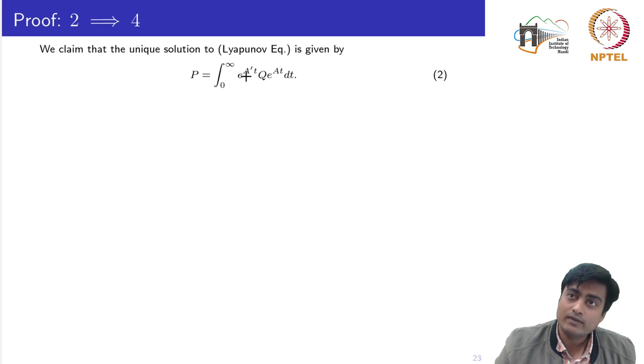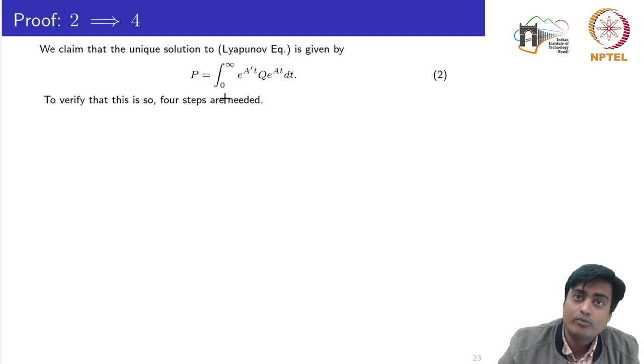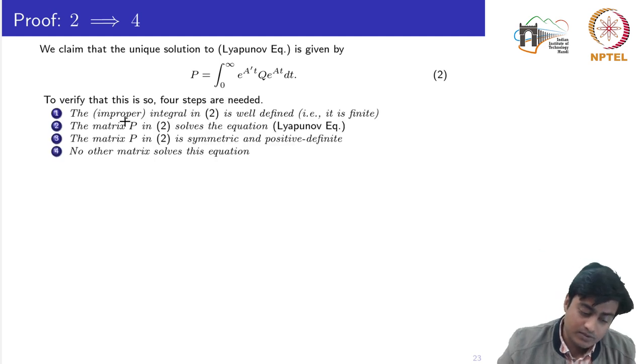The matrix A is also given, so basically you can compute the matrix P. To verify that this is actually a solution to the Lyapunov equation, being symmetric and positive definite, we need 4 steps to be proved. These 4 steps: first, the integral defined in this equation 2 is well defined, that is, it can be computed. It has a finite value.